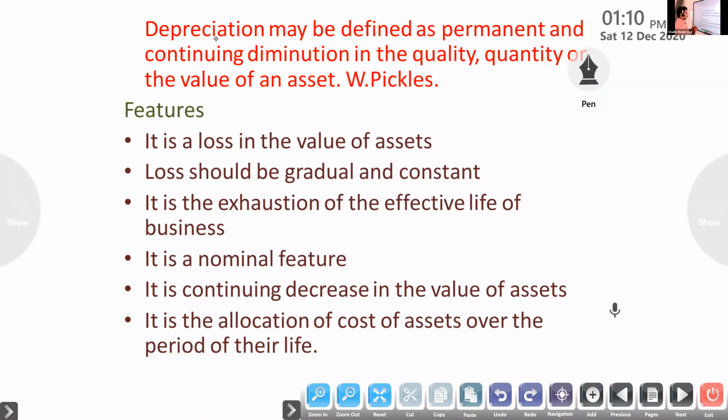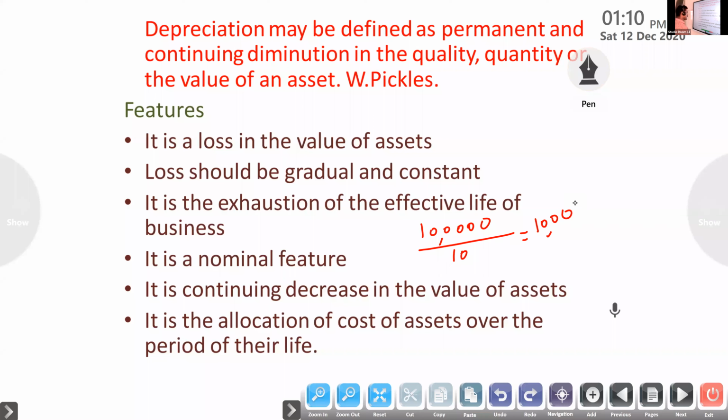For example, if we purchased machinery for rupees 1 lakh and its lifespan is 10 years, each year we will consider 10,000 as loss. So it is the exhaustion of the effective life of the asset. Then it is a normal feature. If you purchase any fixed assets, depreciation will be a normal feature.